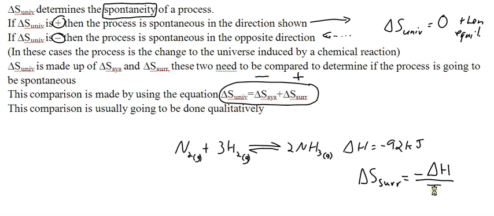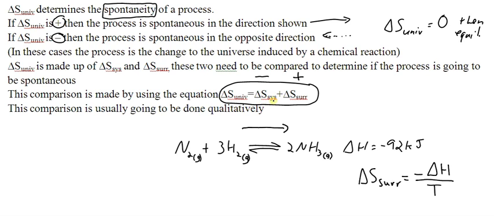And because temperature can have an effect on the outcome here, at certain temperatures this process is likely to be spontaneous, and at other temperatures it's not. In order for the process to be spontaneous, the value of delta S of the surroundings in its positive form has to be larger than the value of delta S of the system in its negative form. If that's the case, we'll get a positive value for the change in entropy of the universe, and the process will be spontaneous in the direction shown, which essentially means moving from reactants to products.